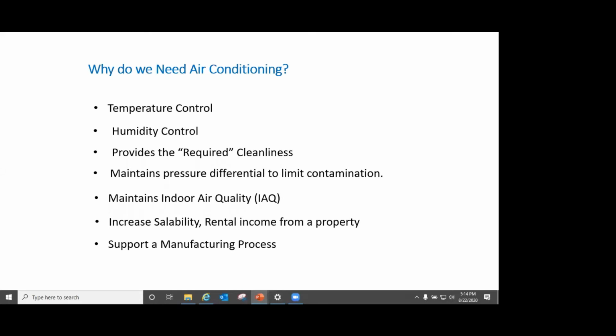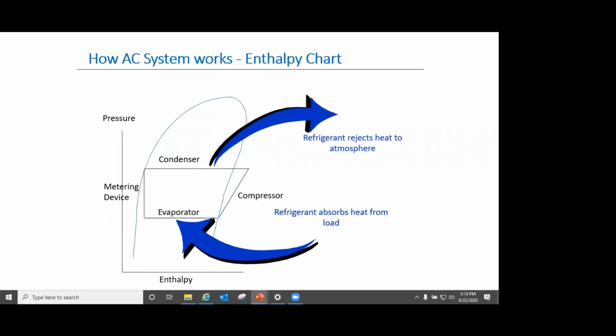And many a time it's about supporting a manufacturing process. As you must be aware, there are many critical processes related to electronics, clean rooms, pharmaceuticals, printing, just to name a few, which require a highly controlled environment for the process to be successful. So just to relate to what you have possibly learned, this is the Carnot cycle superimposed on a pressure enthalpy chart.